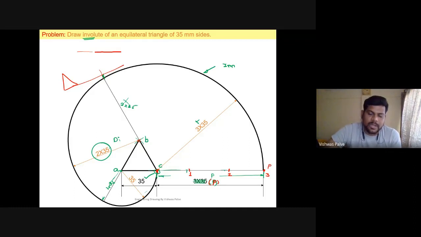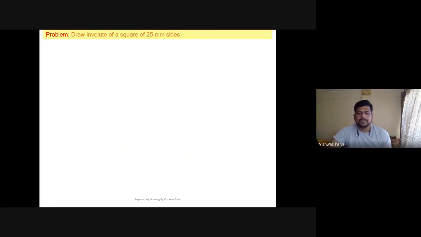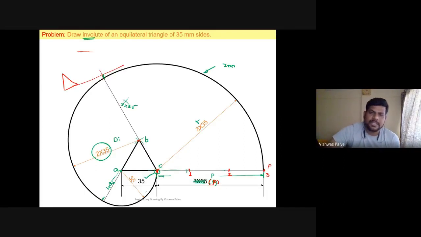And in that case we have to redraw with a mini drafter. There are many things we cannot do now because of this pandemic situation, but otherwise you have to follow a lot of instructions for engineering graphics. Okay, so the important thing at present is that you have to learn how to draw this curve. That is the important thing, and try to maintain your line work, because marks are allotted for the line work. Keep in mind that marks are always allotted for line work. How you draw it is also important, along with how accurately you draw it, right? If you make a mess in the drawing, it will spoil the drawing.